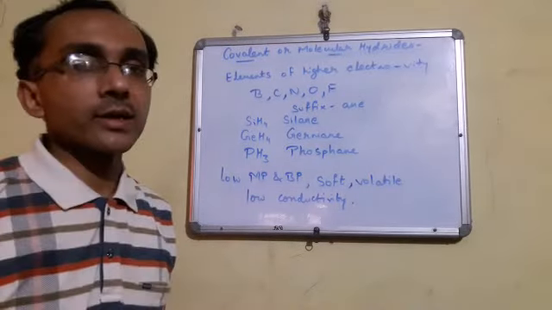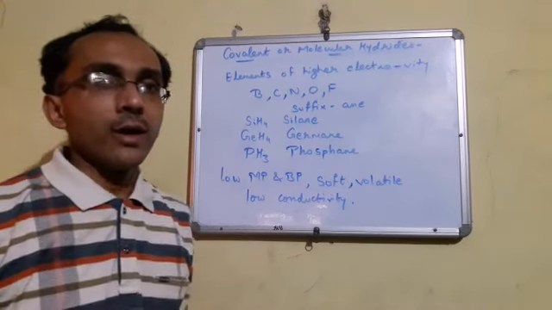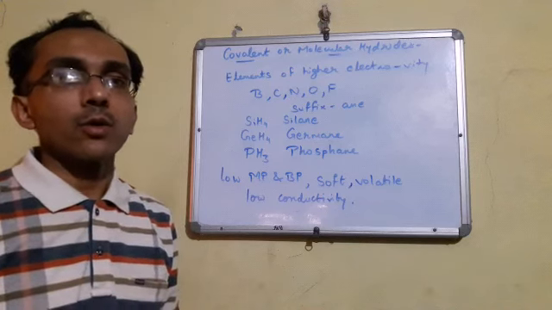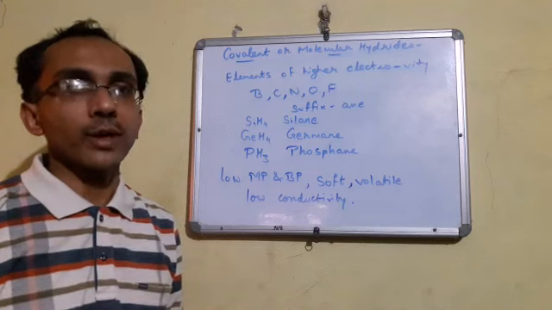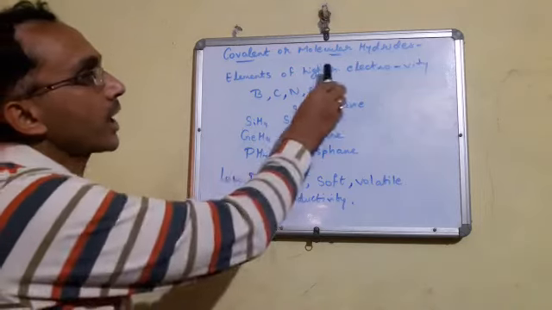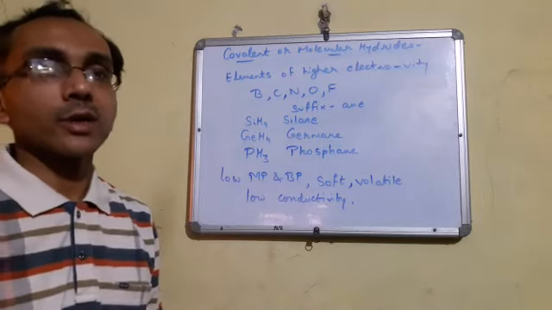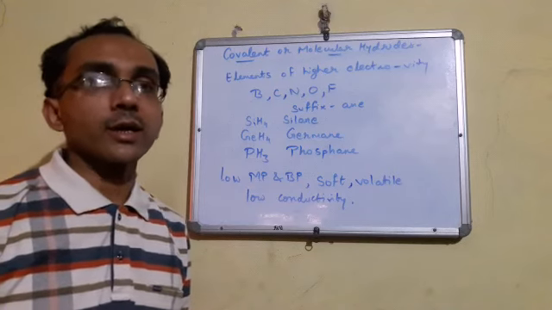Now students, see the next hydride, that is covalent hydride or molecular hydride. The word covalent means sharing. You have done in class 10th, covalent bonds are formed when there is a sharing of electrons between two non-metals. In that case, these types of hydrides are formed by the elements of higher electronegativity. Now, these are generally formed by the elements of group 13 to group 17. Group 18 does not form hydrides because they are inert.